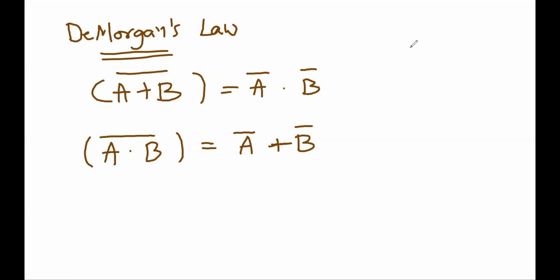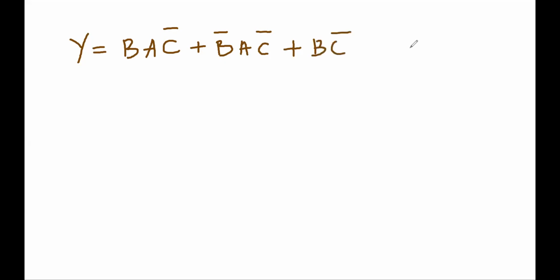So for example, let's say you have an expression like this. Y is equal to, I have taken a random expression, B A C complement plus B complement A C complement plus B C complement. Now, how many gates are required for this?